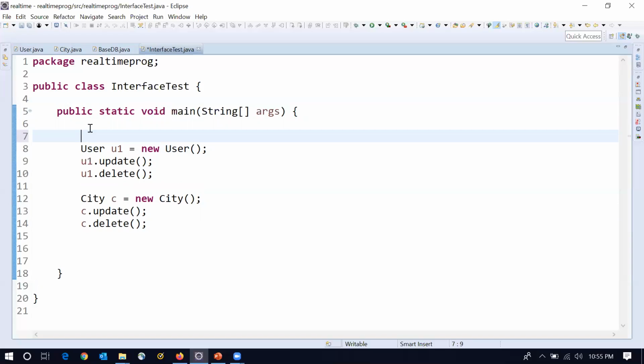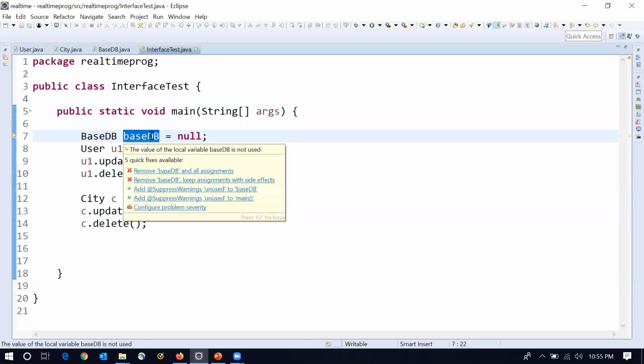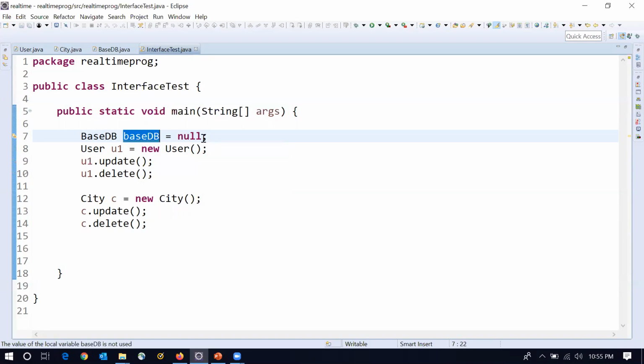Let me create the reference variable for the BaseDB. We cannot create an object for an interface, but we can create a reference variable. What is meant by a reference variable? It will be like an object, but it doesn't have the memory. It is called a reference variable. Now BaseDB. So we cannot treat this like an object. This is called a reference variable.